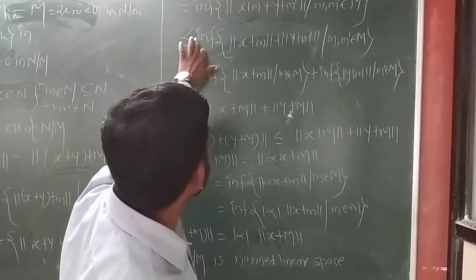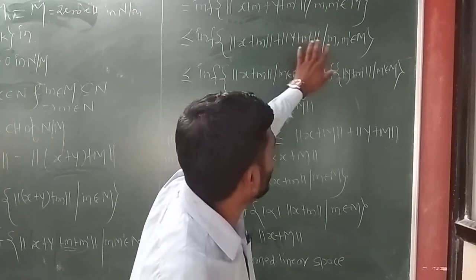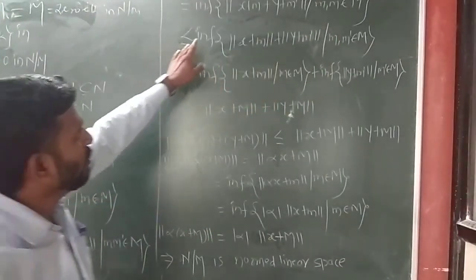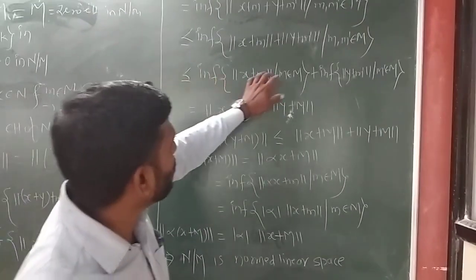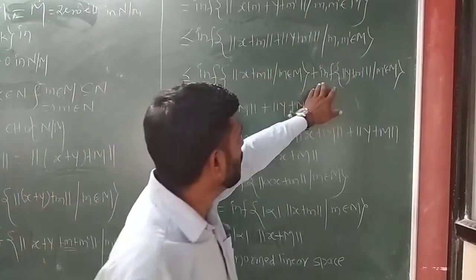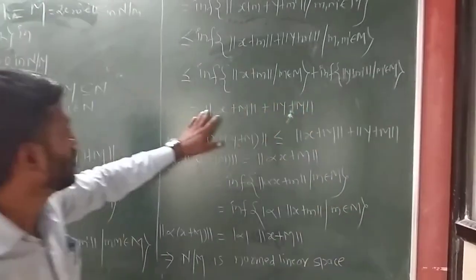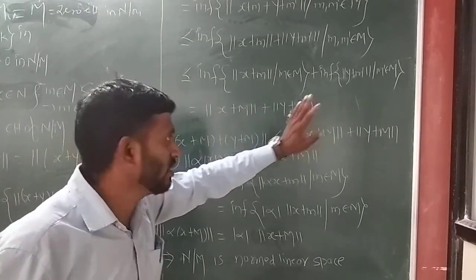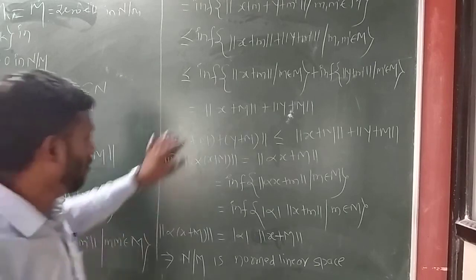That is less than or equal to infimum of norm of x plus m plus norm of y plus m dash, where m dash belongs to capital M. So we can separate this norm. We get less than or equal to infimum of norm of x plus m such that m belongs to M, plus infimum of norm of y plus m dash such that m dash belongs to M. So that is equal to norm of x plus M plus norm of y plus M. So the second property is also satisfied by this norm.